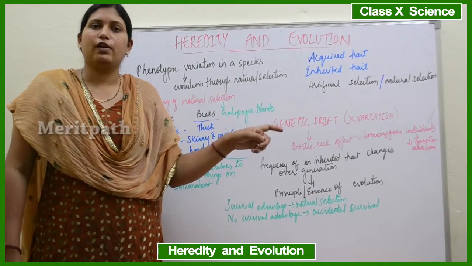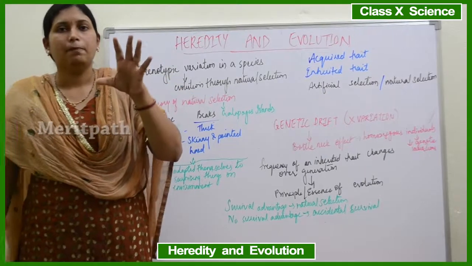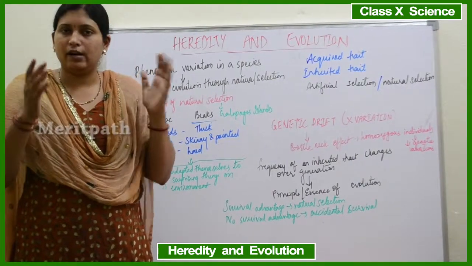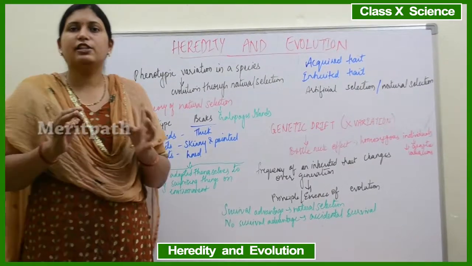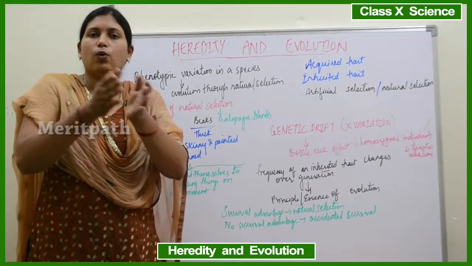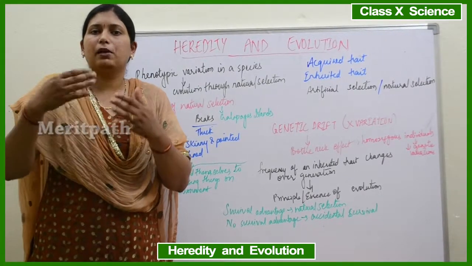This bottleneck effect leads to the production of only homozygous individuals. Say there is a population of 100 people on an island, but suddenly there is an earthquake on the island which killed 80 people, and then only 20 people have survived, and then slowly these 20 people will be reproducing.